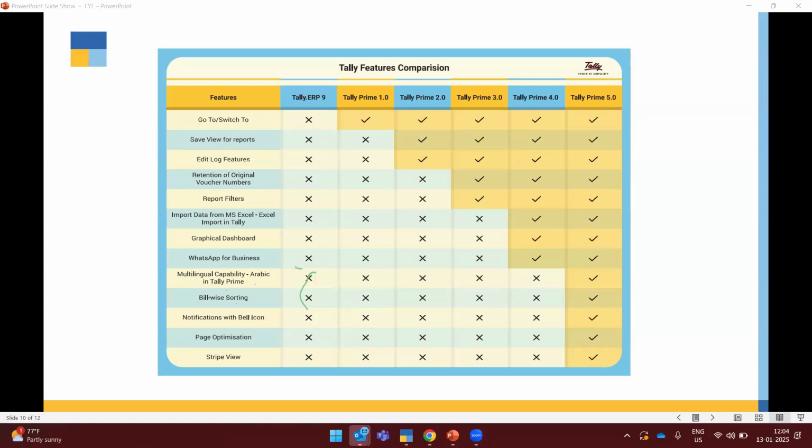Mr. Sant Kumar asks, can we make entries for Tally? As of now, this is a Linux-based platform, so we can access it only through a browser on a Windows platform. You cannot use it through iOS or Android. We are currently working on it, but currently it is not possible to work on mobile.